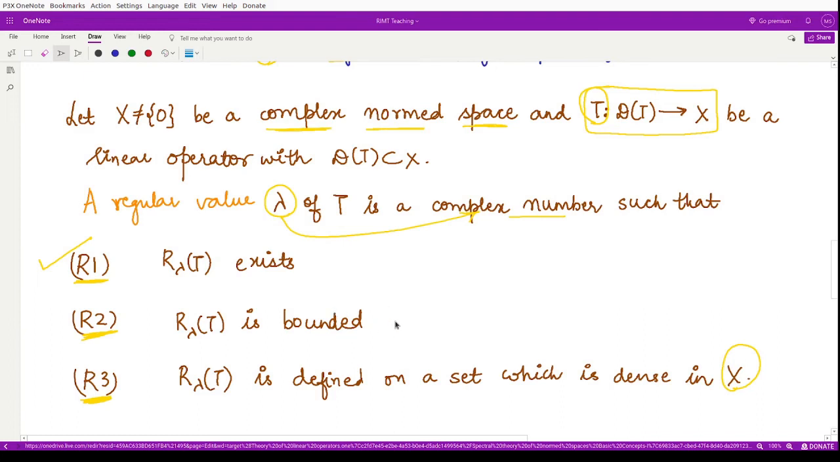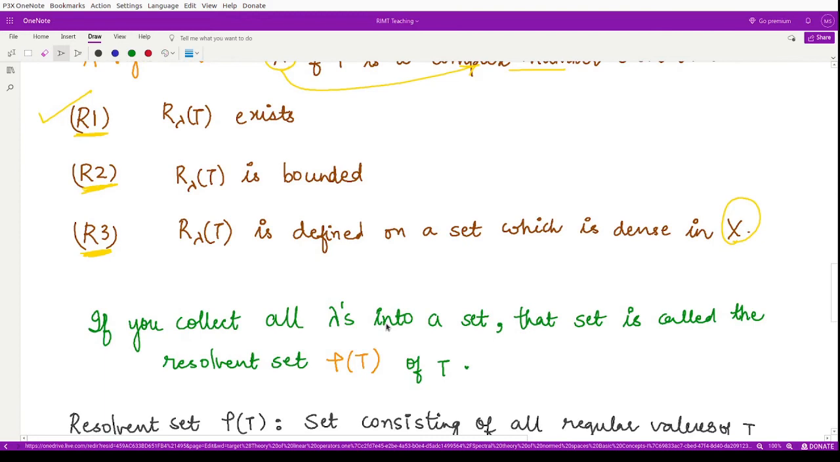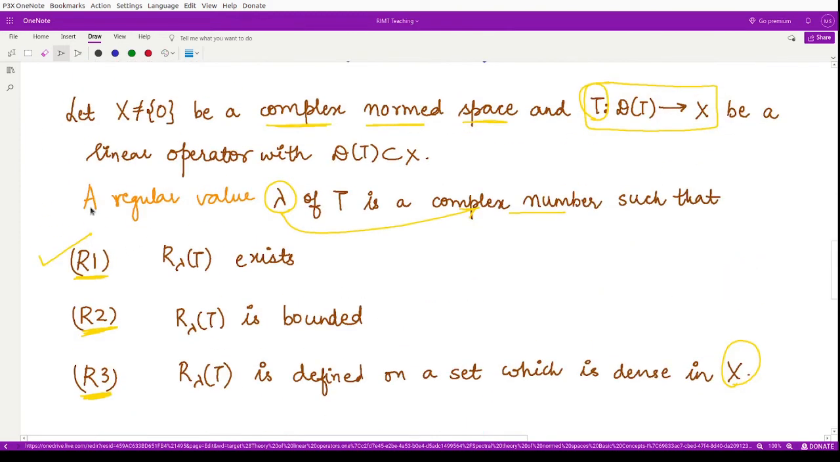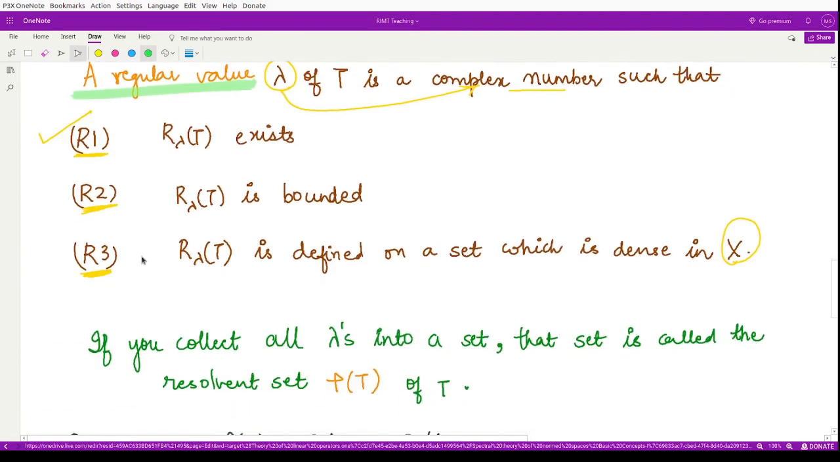Now based on this definition, if you collect all the regular values which satisfy all the three properties, then that set is denoted as the resolvent set. So this is the definition. If you collect all the lambdas into a set, then you name that set the resolvent set, and for notation we use rho of T. T represents the operator T, and rho represents the resolvent set.